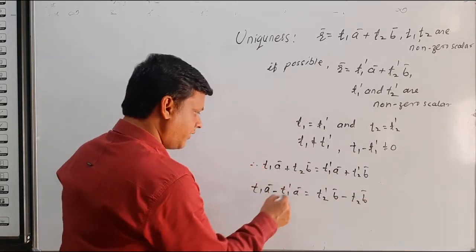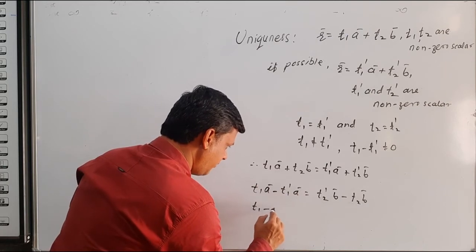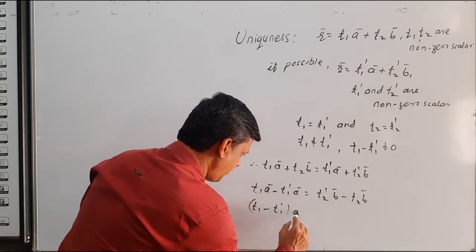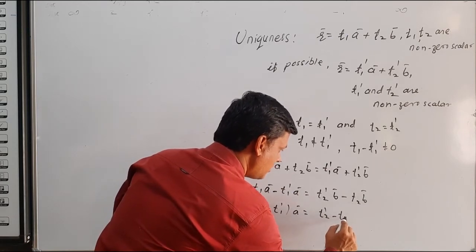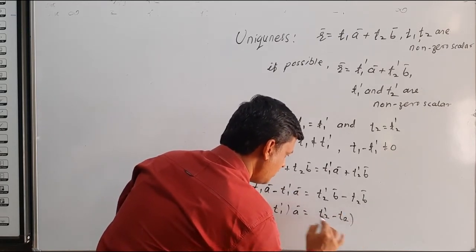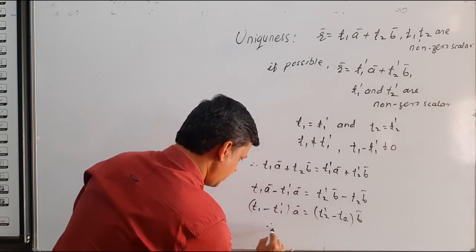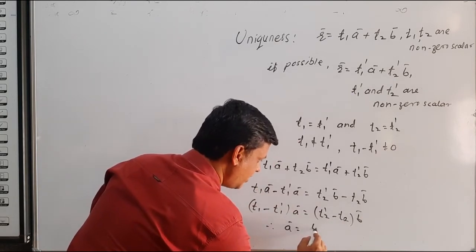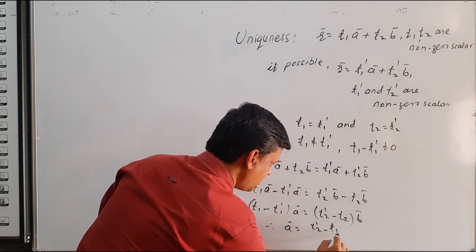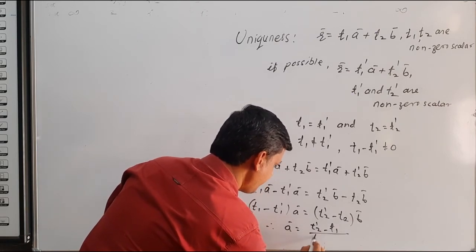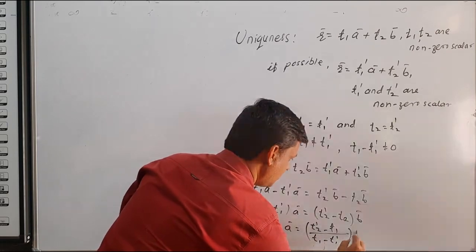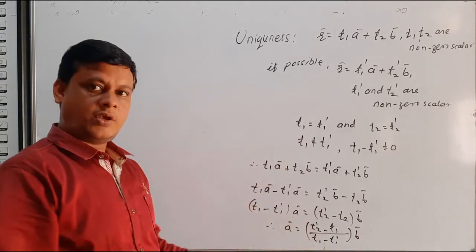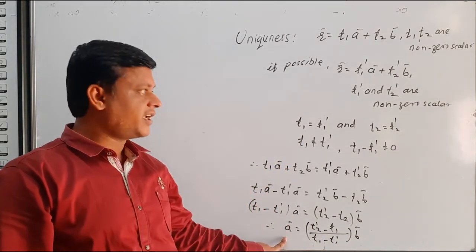So after taking vector A bar common, we get T1 minus T1 dash into A bar is equal to T2 dash minus T2 into B bar. Therefore A bar is equal to T2 dash minus T2 upon T1 minus T1 dash into B bar. So if you observe, this is in scalar form.